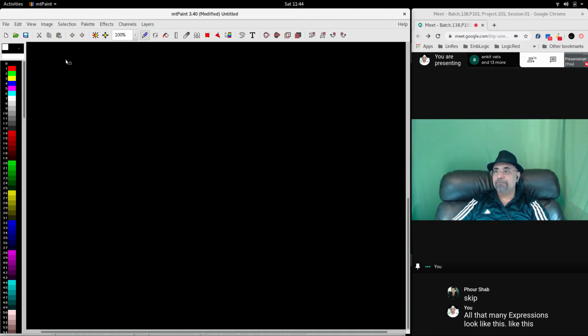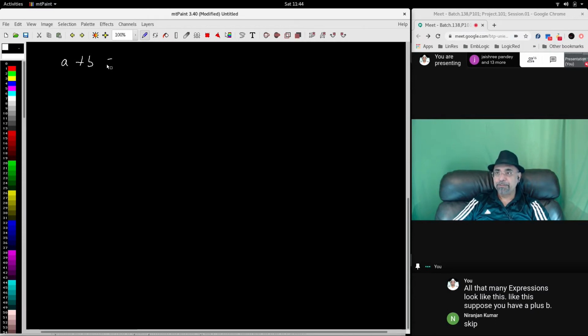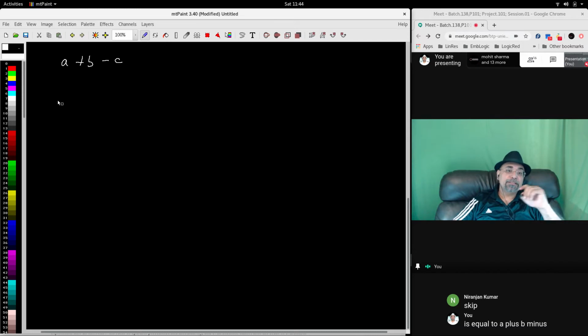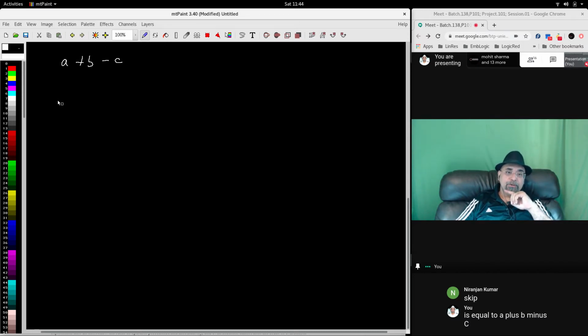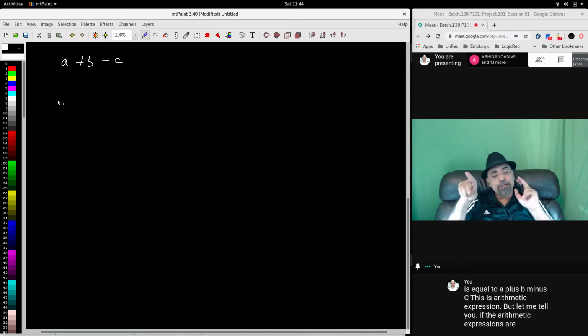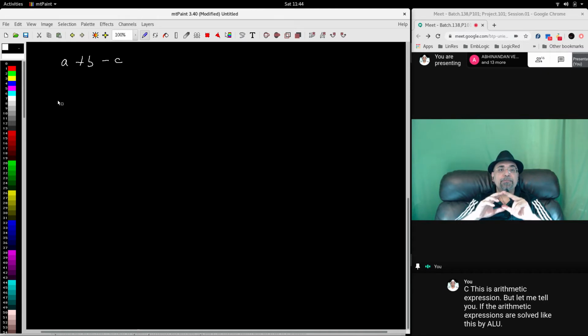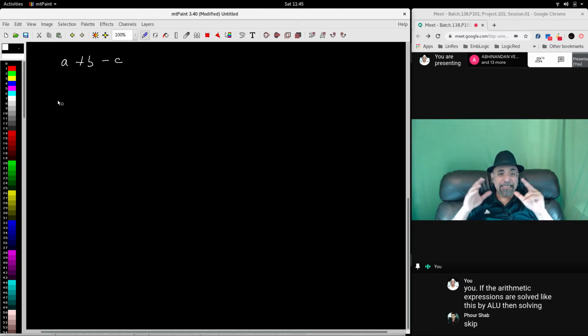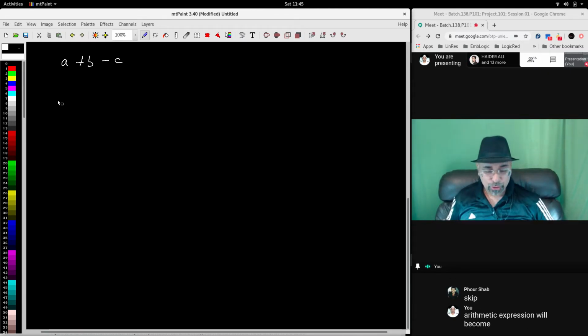Suppose you have a plus b is equal to a plus b minus c. This is an arithmetic expression. But let me tell you, if arithmetic expressions are solved like this by the ALU, then solving them will become very lengthy, time-taking, and slow.